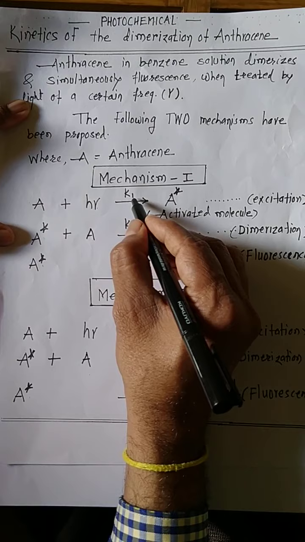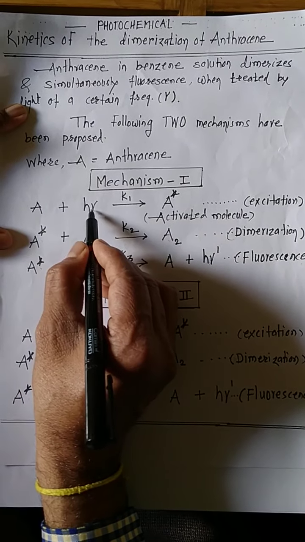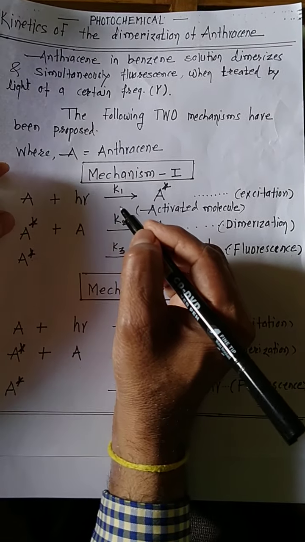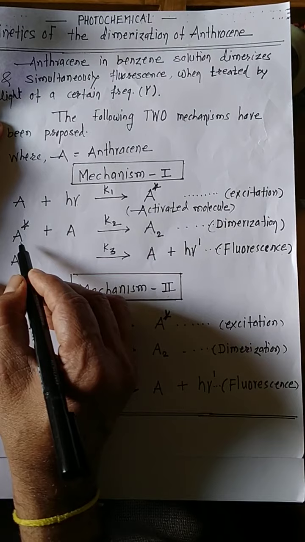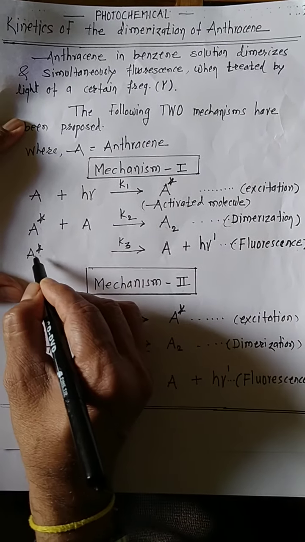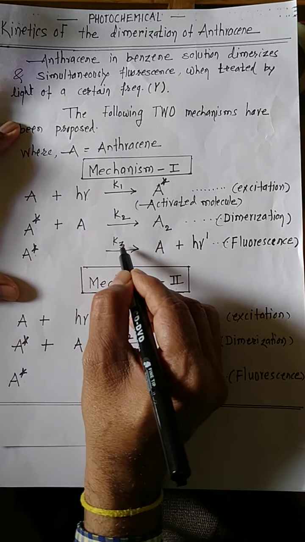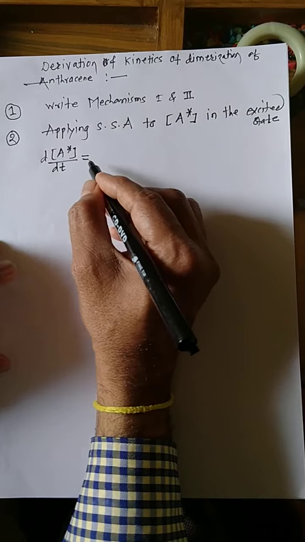This is the rate constant K1, times the intensity absorbed. Then the activated molecules are consumed, so you have to write minus K2. Here also consumed, minus K3.